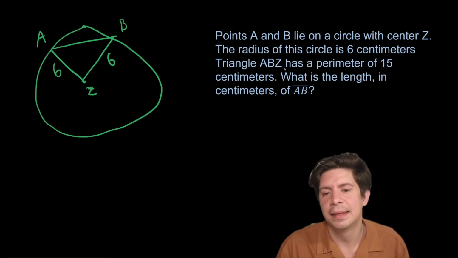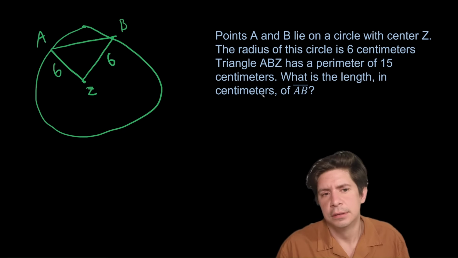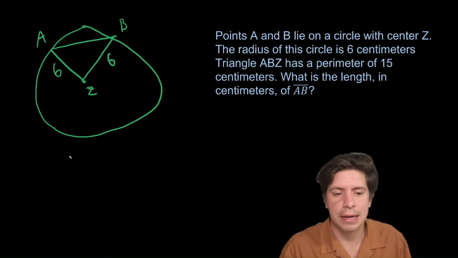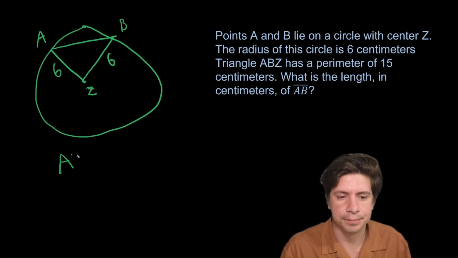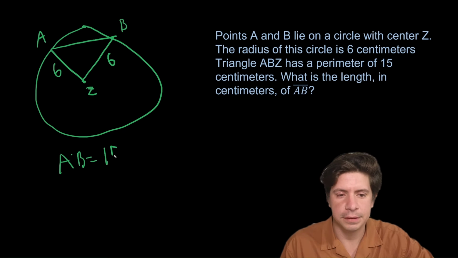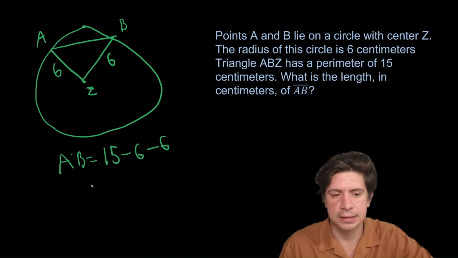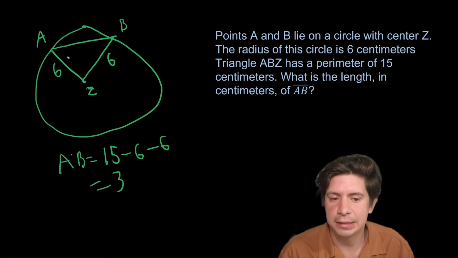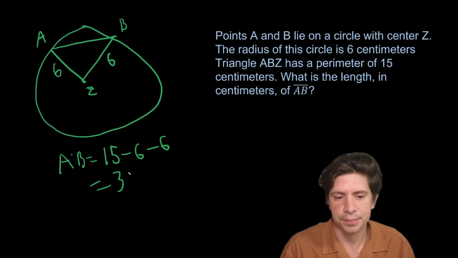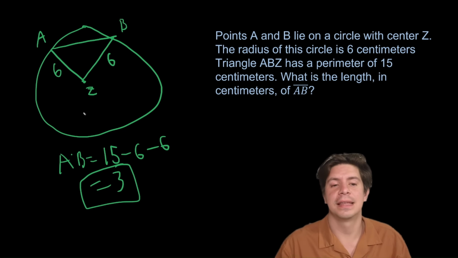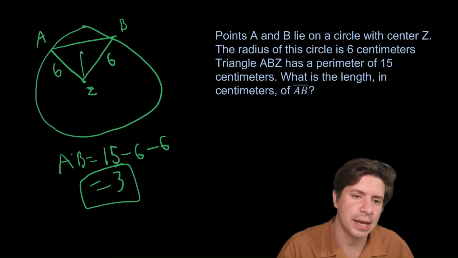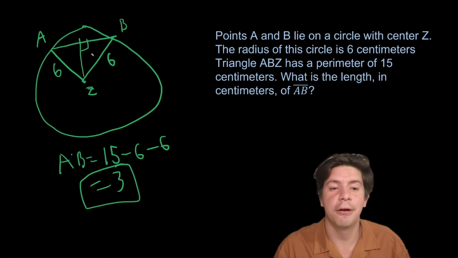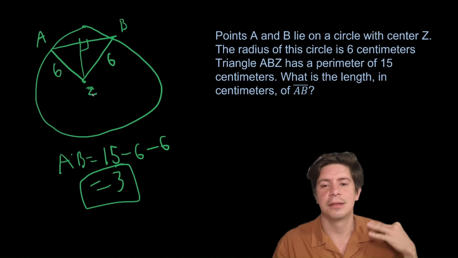And what are we told? That ABZ has a perimeter of 15. So if you can believe it or not, this is a hard level question. But once you draw it out, what you can see is you would do AB equals 15 minus 6 minus 6. It's going to equal 3. So triangle ABZ has a perimeter of 15, AB equals 3. And that's all you do. What throws people off is they think they have to calculate it more specifically. They're going to draw this out, try to make a right triangle, try to solve from there. You don't need to do that. There's no trig involved because we know the perimeter and we know 2 sides. We can find the 3rd side.